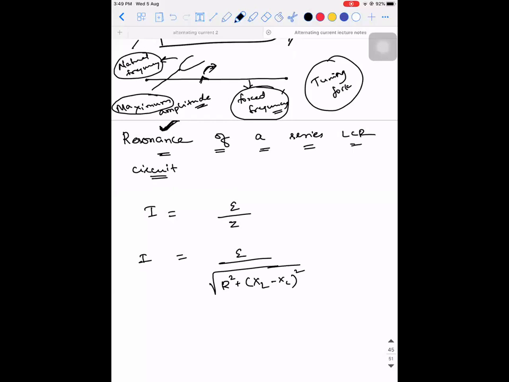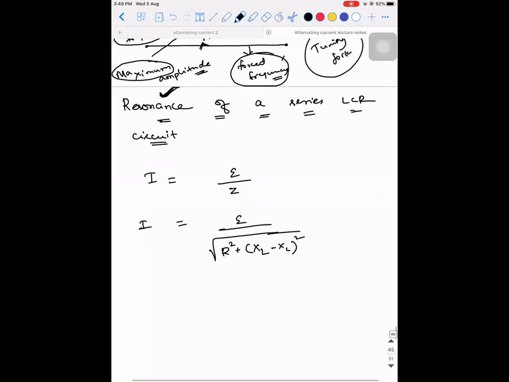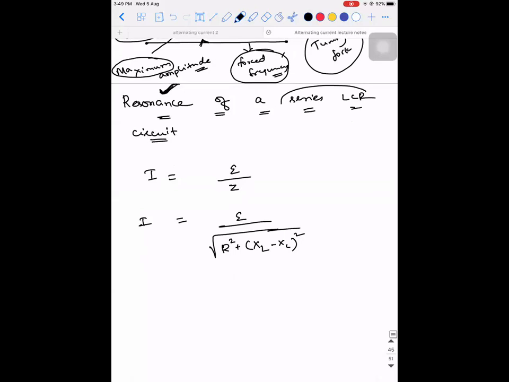In the case of a series LCR circuit, since it belongs to the electrical part, a series LCR circuit is said to be under resonance condition when the value of current is maximum.